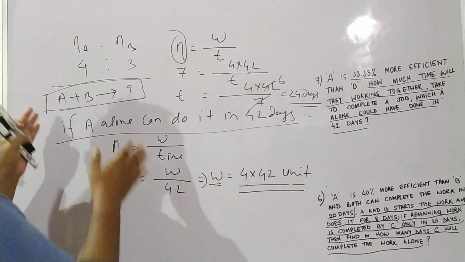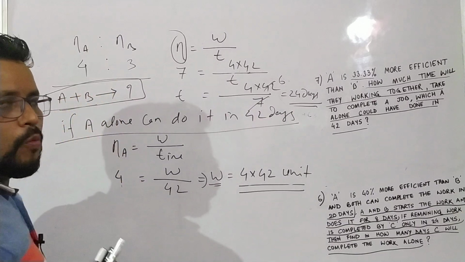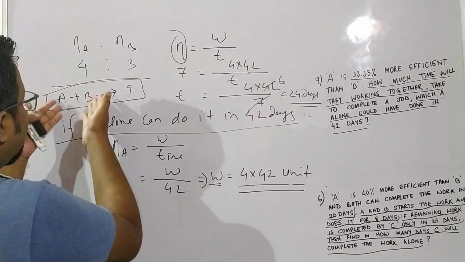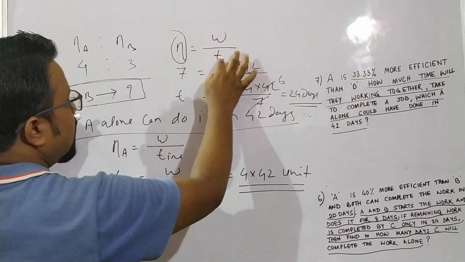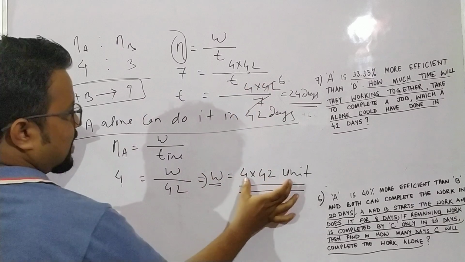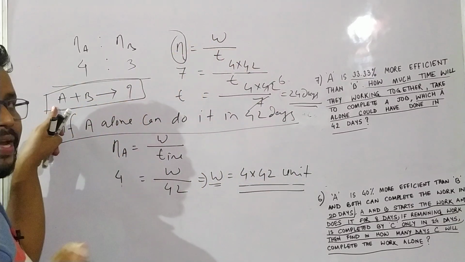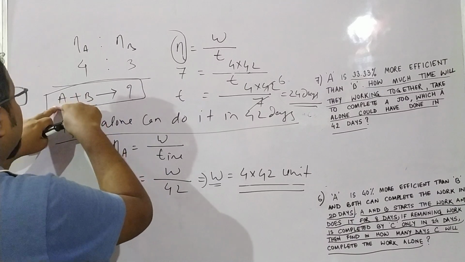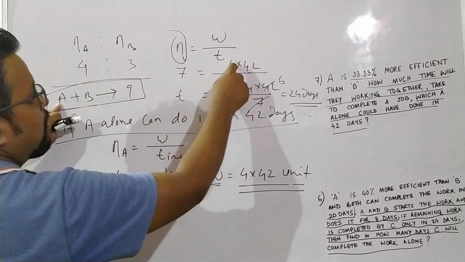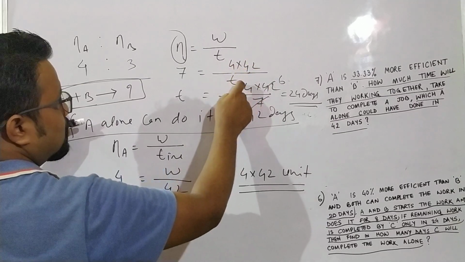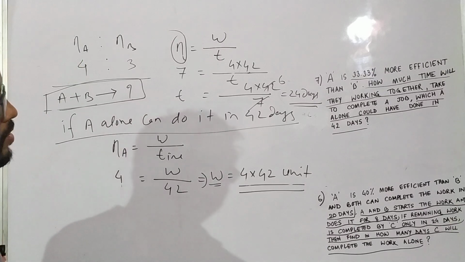Again we need to calculate how much time A and B will take if they work together. Efficiency is work by time. The work is the same, 4 into 42. Considering both A and B as a whole, efficiency is 4 plus 3, which is 7. So 4 into 42 by 7, time will be 24 days. Okay, that's all.